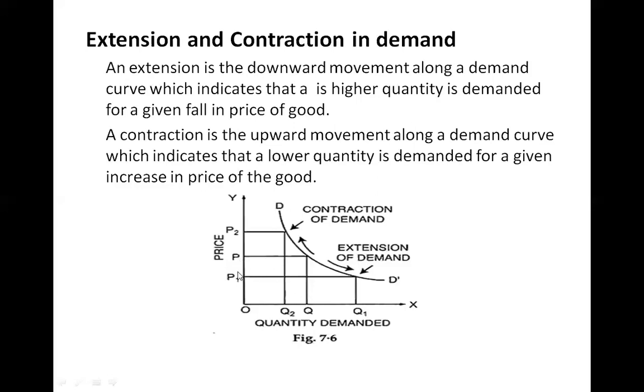Now, second case. If the price of the product is P and it is increased from P to P2, then the price has increased by this much, and the quantity demanded changes from Q to Q2, this much decrease. This is called contraction in demand. You can see the area occupied by this portion is less. This is called contraction in demand. This triangular portion has less area. This triangle has more area. This is called extension in demand. This is called contraction in demand.